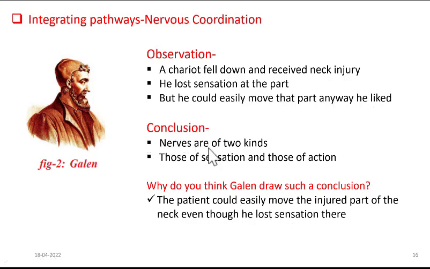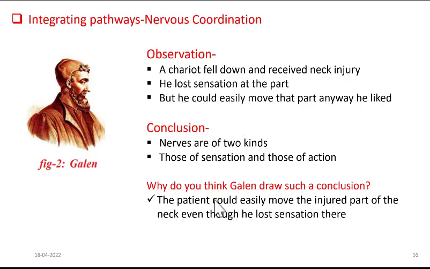From this, what was his conclusion? Nerves are of two kinds, those of sensation and those of action. There is a question given in the textbook. Let us see what it is. Why do you think Galen drew such a conclusion? The answer is the patient could easily move the injured part of the neck even though he lost sensation there.